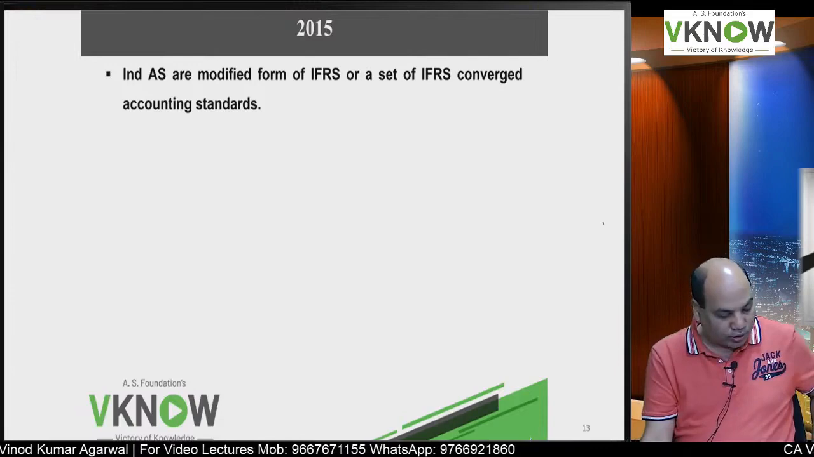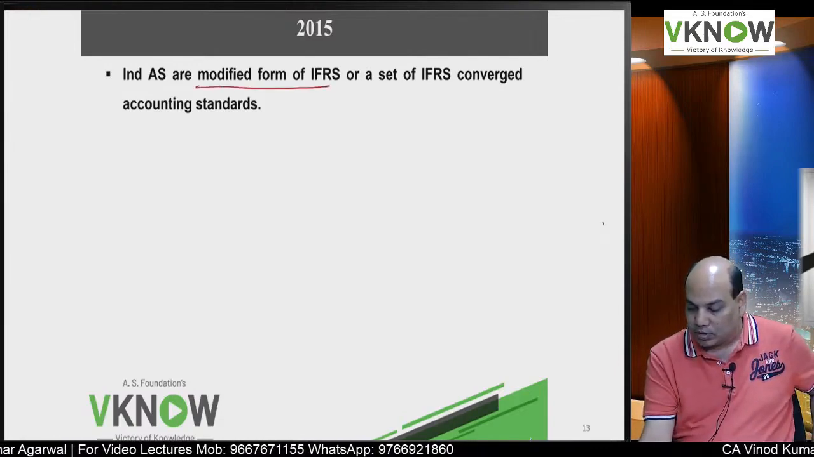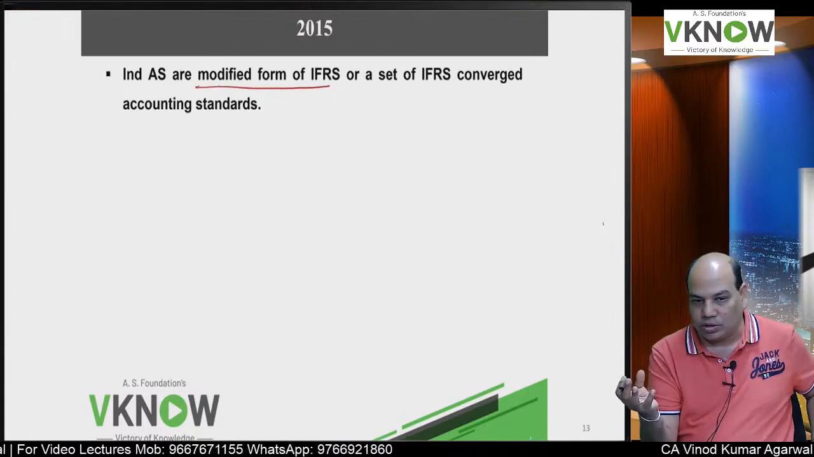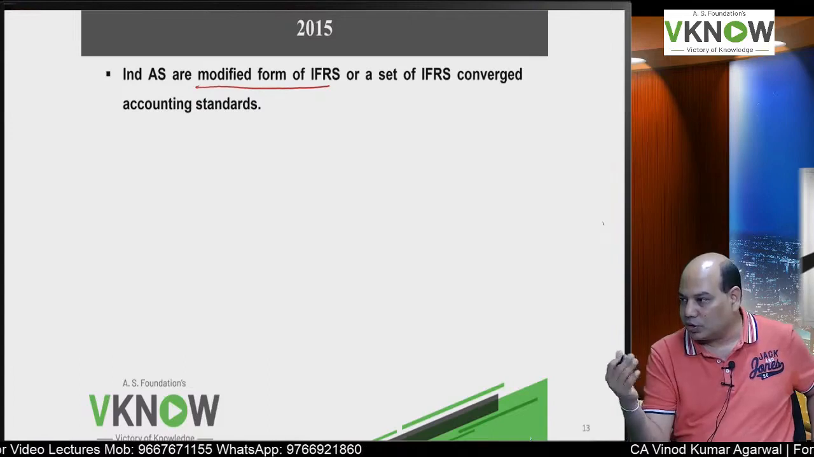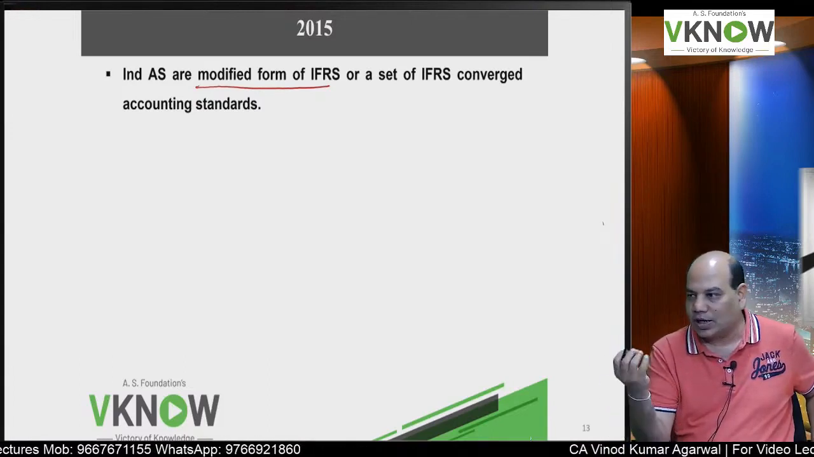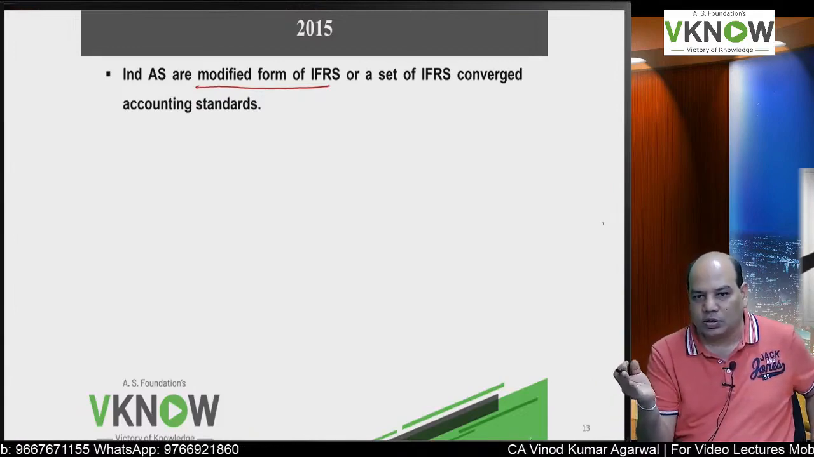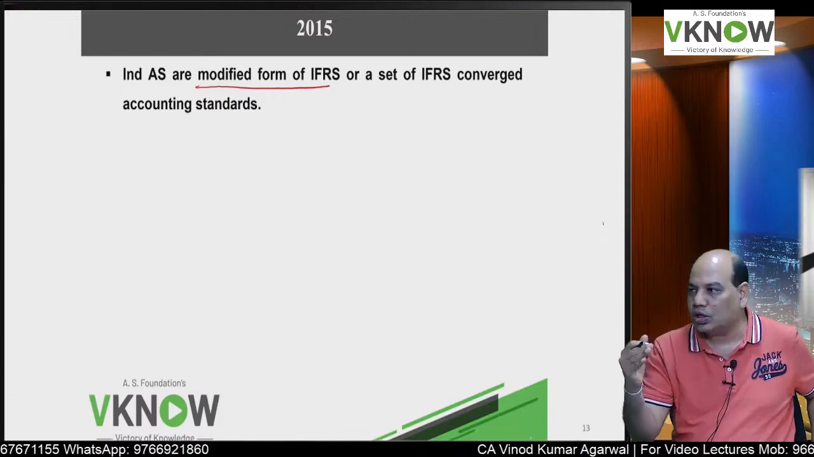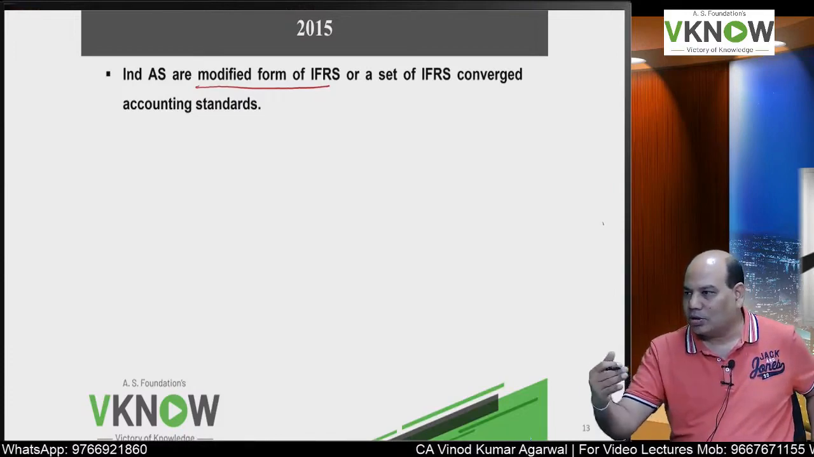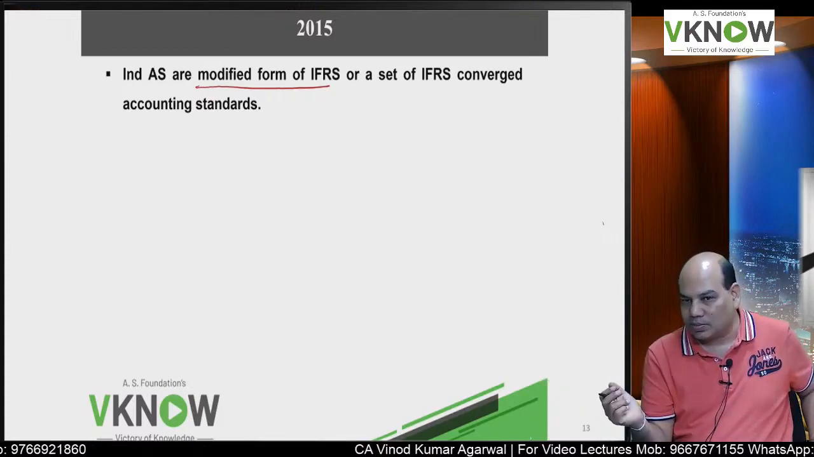So we'll come to 2015. Ind AS were modified form of IFRS. So if they ask you in the interview, what is the difference between converged version of IFRS and adopted version of IFRS? Adopted means as it is. Converged means with some modification. Why modification? To suit the Indian legal, business, economic, political, social environment, but mostly legal and business environment.